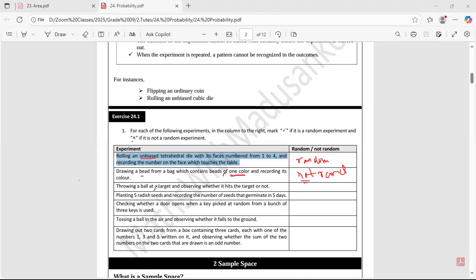Throwing a ball at a target and observing whether it hits the target or not. So can you repeat this one? Repeat and repeat and repeat. Tell me.